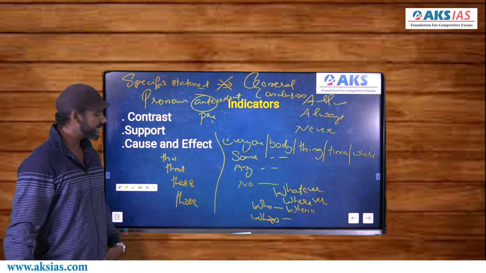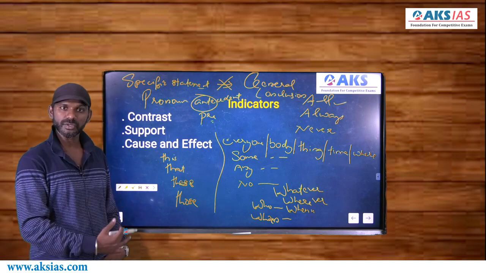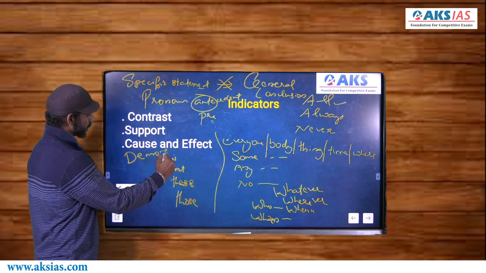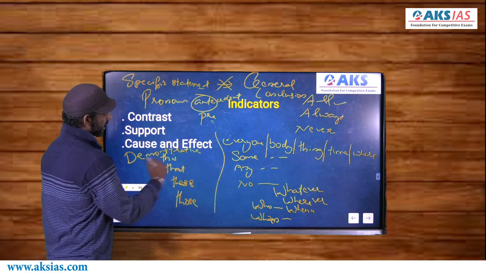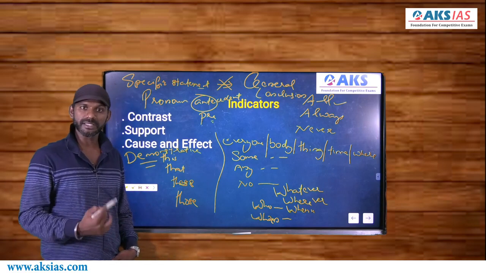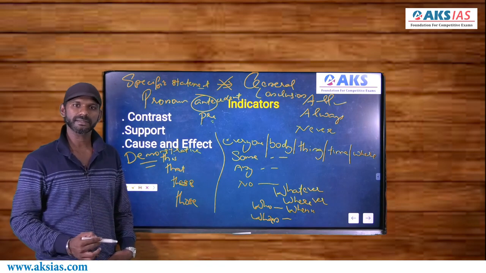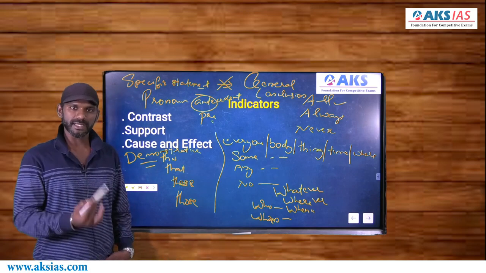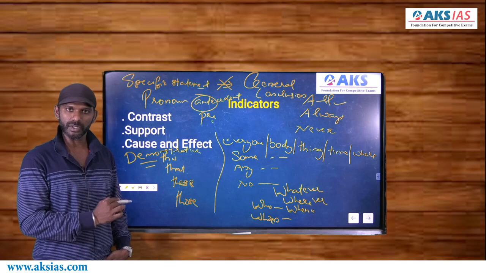Now this, that, these, those are termed as demonstrative pronouns. They are called demonstrative pronouns because we use these pronouns only when we demonstrate something, refer to something in specific, like this book, that book, these books, those books, etc. That's why they are termed as demonstrative pronouns, right?